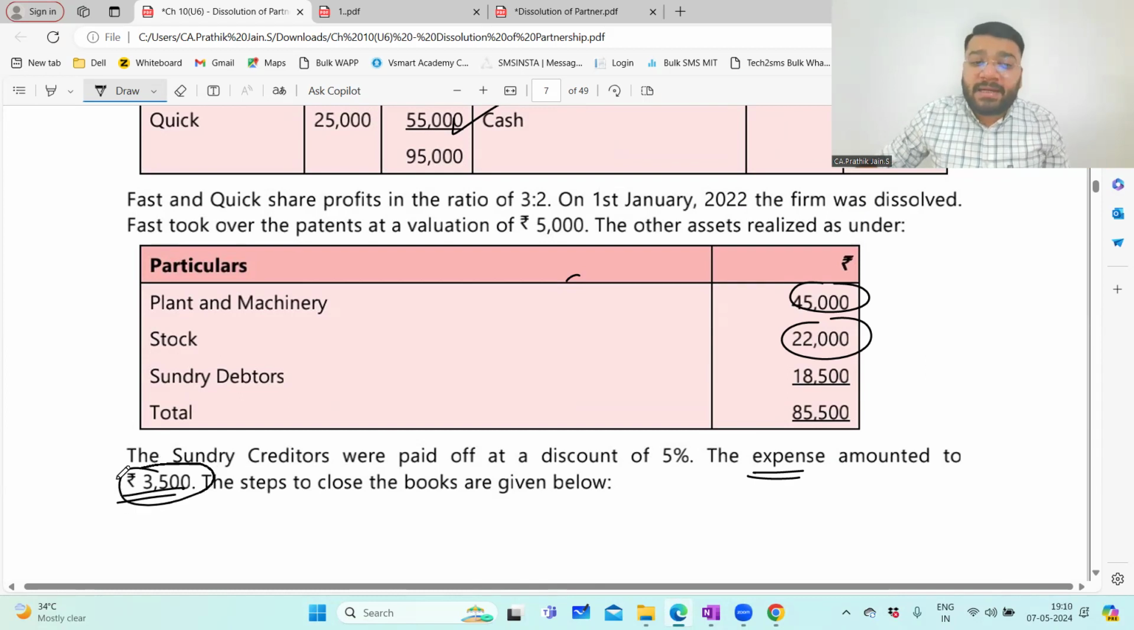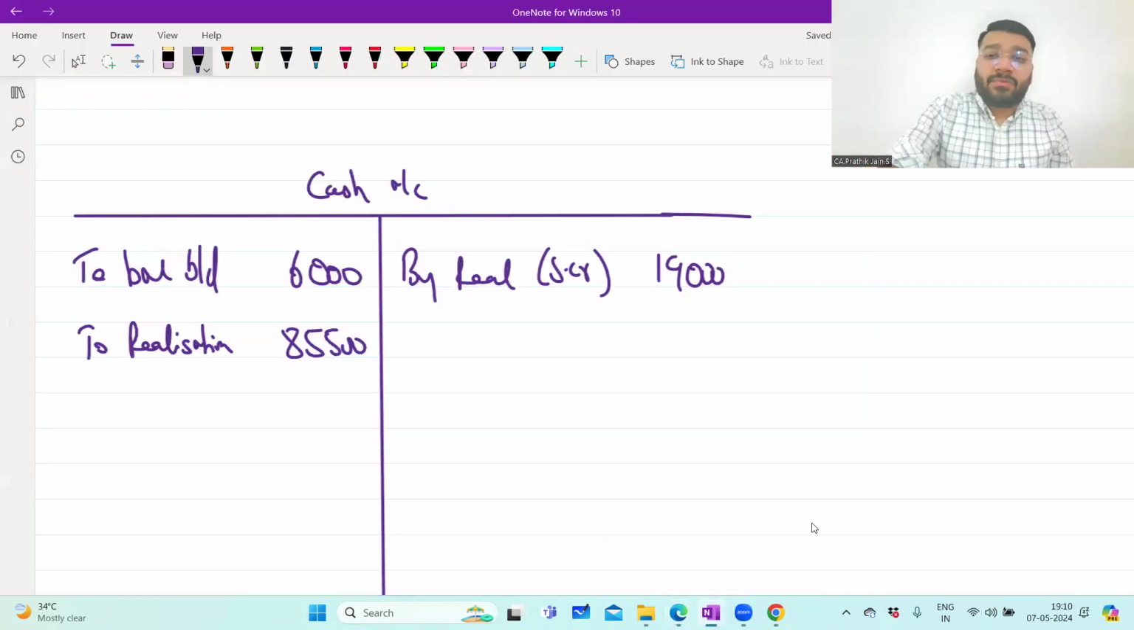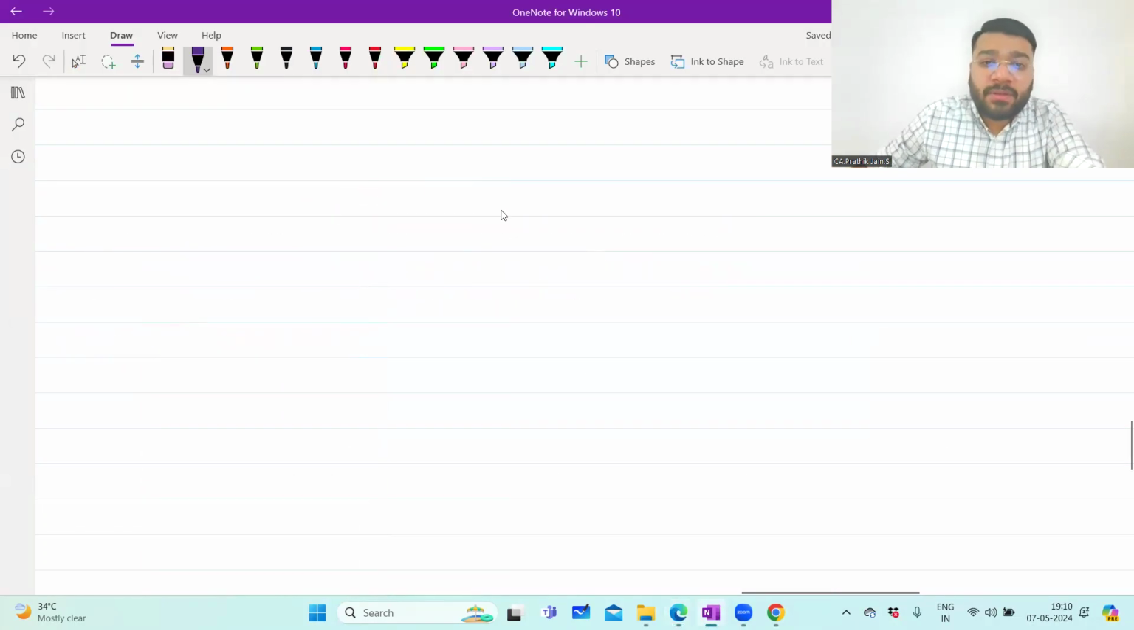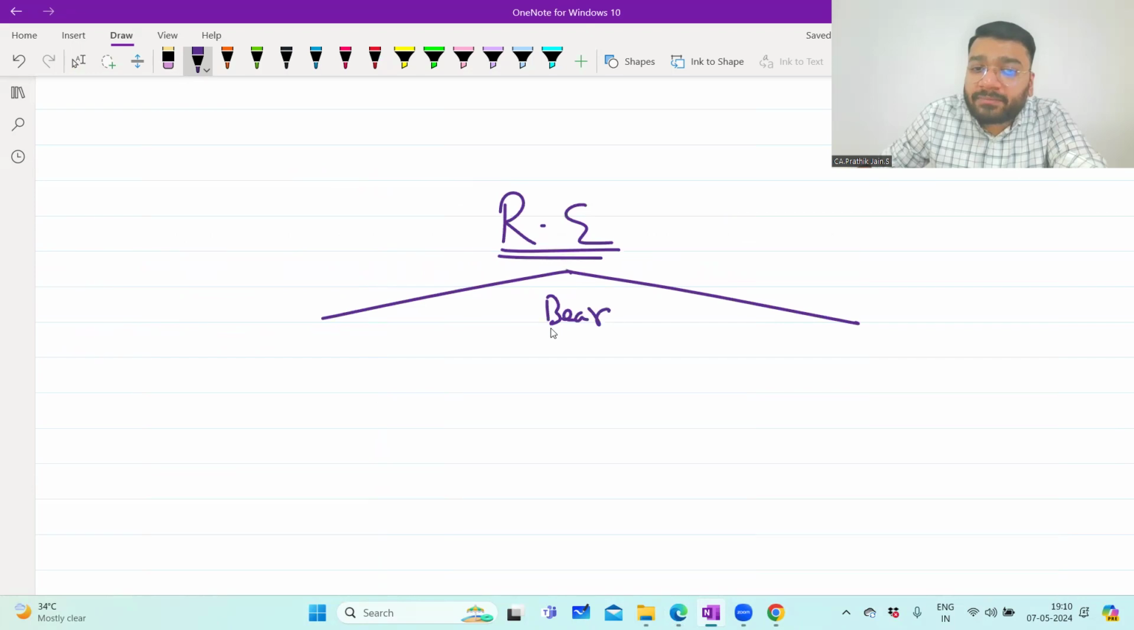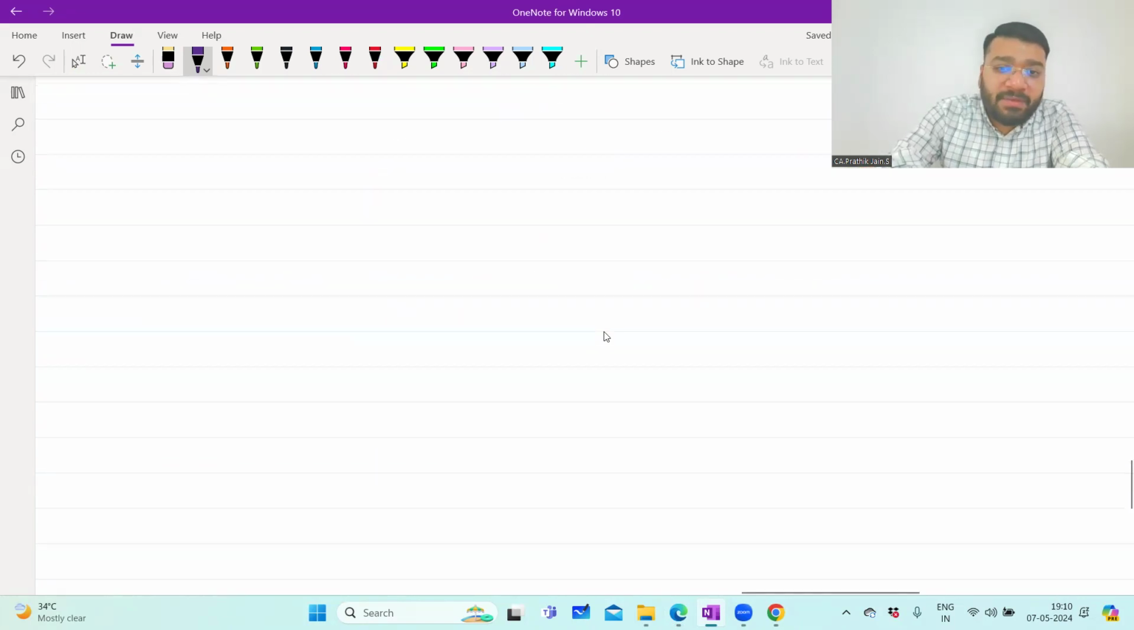Now here the question is silent. They're saying that expenses amounted to 3,500, but who paid this 3,500? The question is, who is bearing this expense and who is paying this expense? Now listen to me very carefully. Realization expenses means the expenses incurred in the process of closing the business, the legal works that we are supposed to do. So for the realization expense, you should ask yourself two questions. Who will bear it? I'm giving a chart, make a note of it.